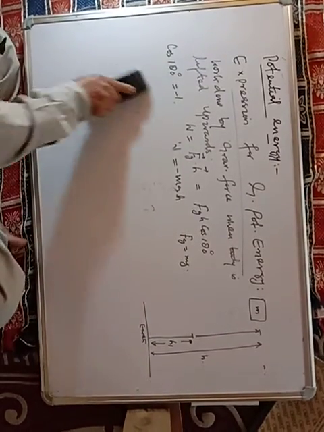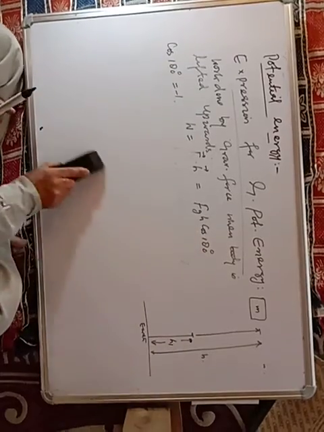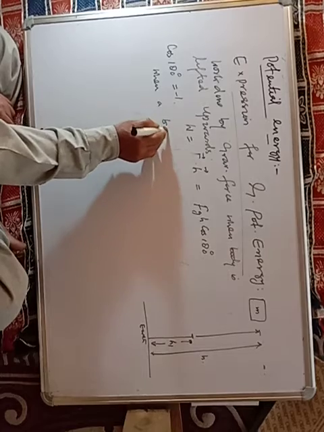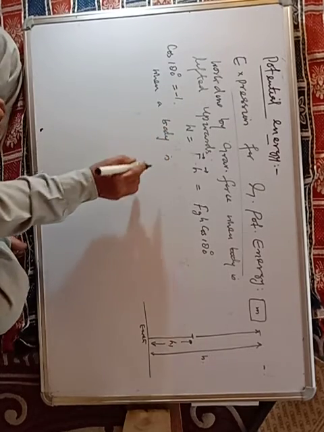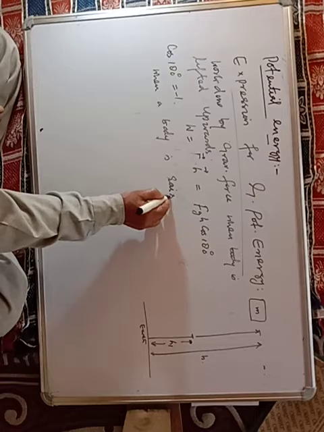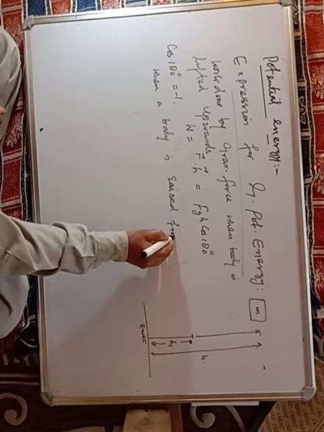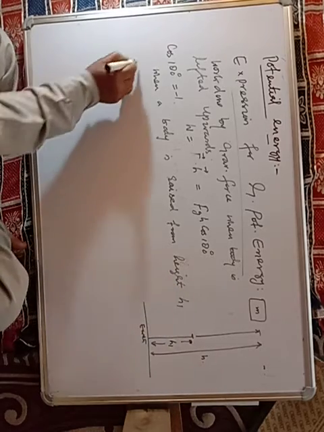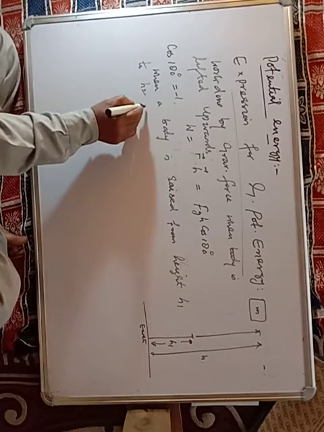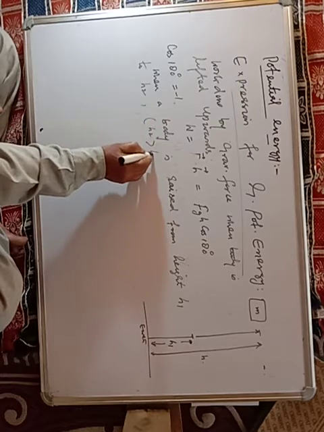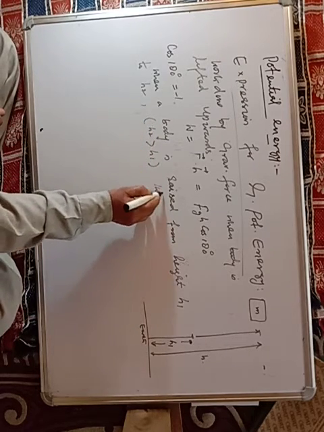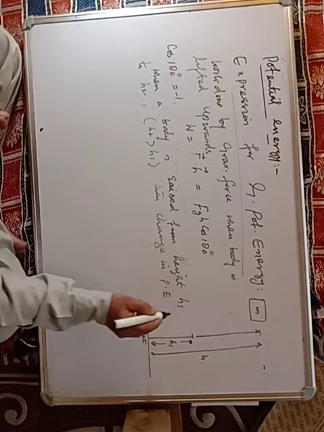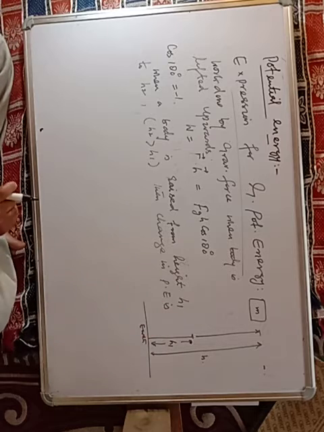So we can find it as, when a body is raised from height h1 to h2, where h2 is greater than h1, then change in potential energy is.